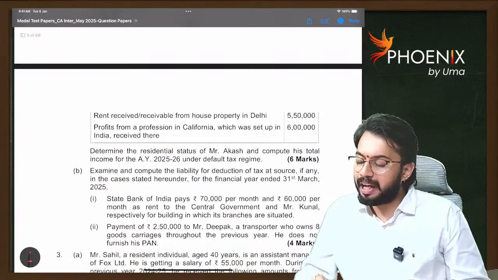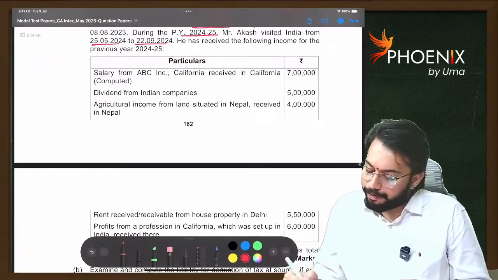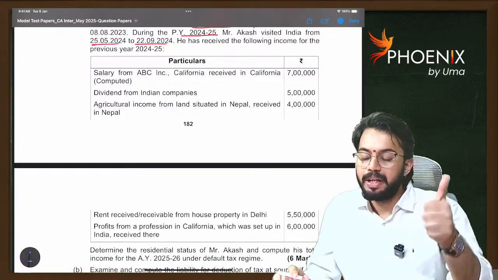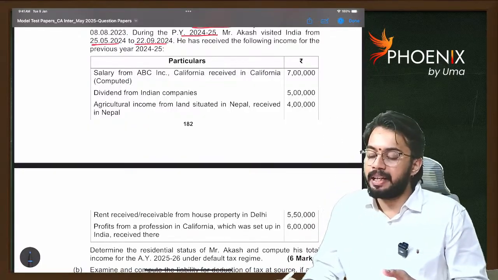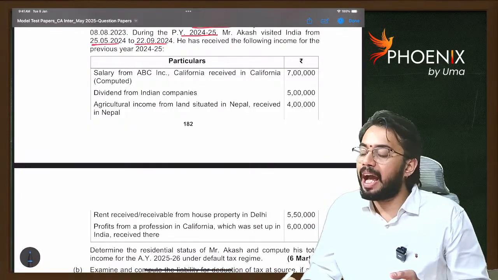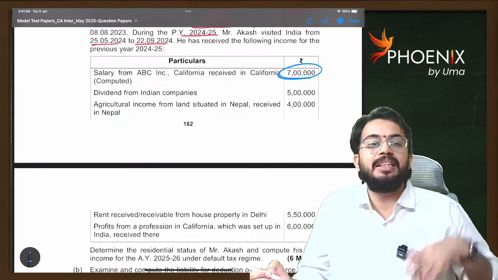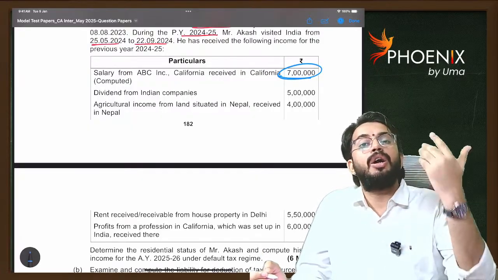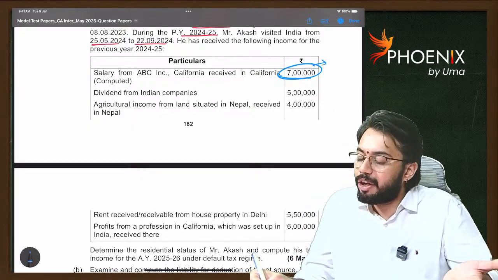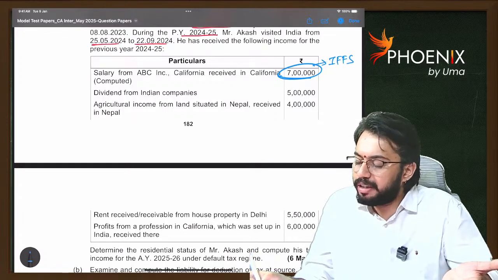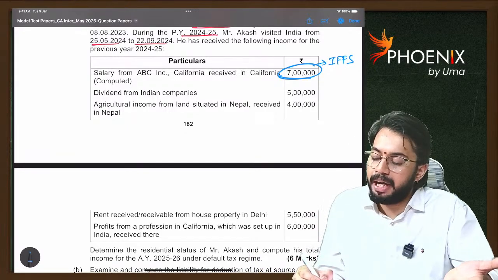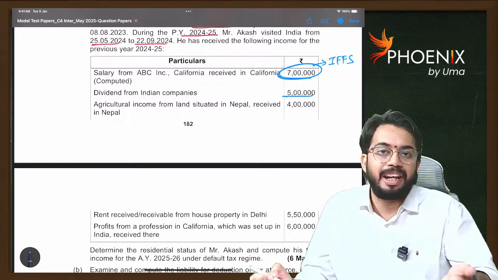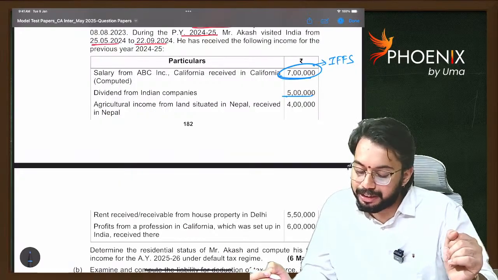So, shall we calculate total income minus income from foreign sources? Yes. Salary from ABC Inc. California, received in California. See, this total is received in California, also accrued in California. So, we can call it income from foreign sources. Dividend from Indian companies. This is Indian income. It is not income from foreign sources.